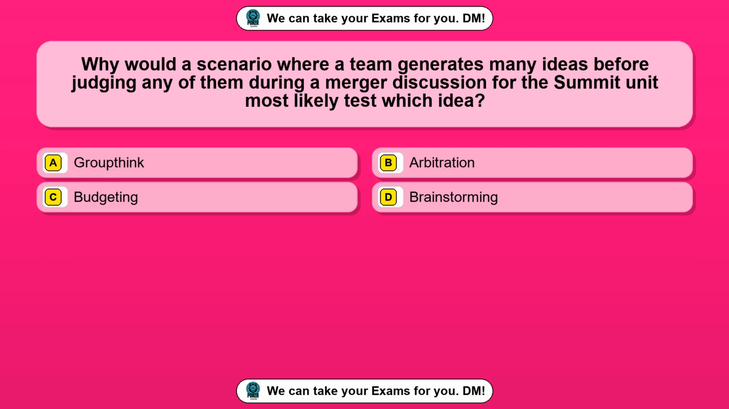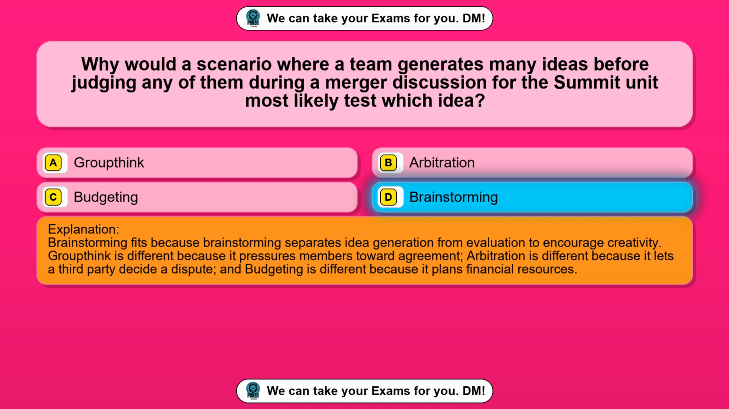Question 77. Why would a scenario where a team generates many ideas before judging any of them during a merger discussion for the summit unit most likely test which idea? Option A, groupthink. Option B, arbitration. Option C, budgeting. Option D, brainstorming. The correct answer is option D, brainstorming. Brainstorming fits because brainstorming separates idea generation from evaluation to encourage creativity. Groupthink is different because it pressures members toward agreement, arbitration is different because it lets a third party decide a dispute, and budgeting is different because it plans financial resources.